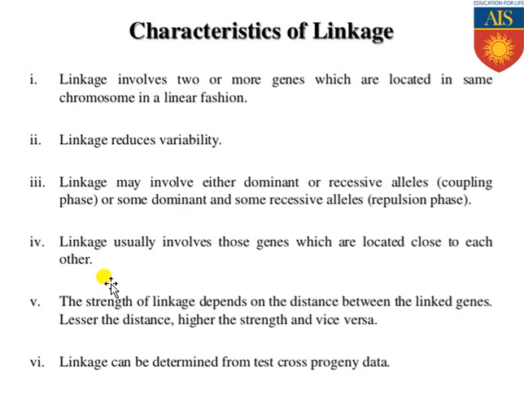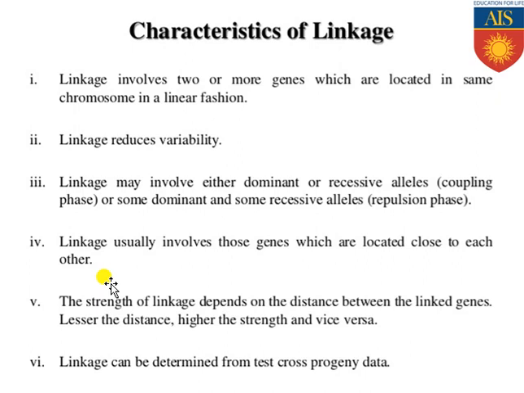If they maintain their normal arrangement, variability should not be found, because there is no chance of crossing over between the genes, and the arrangement of the genes does not change. So no variations will be created in the next generation offspring due to linkage.